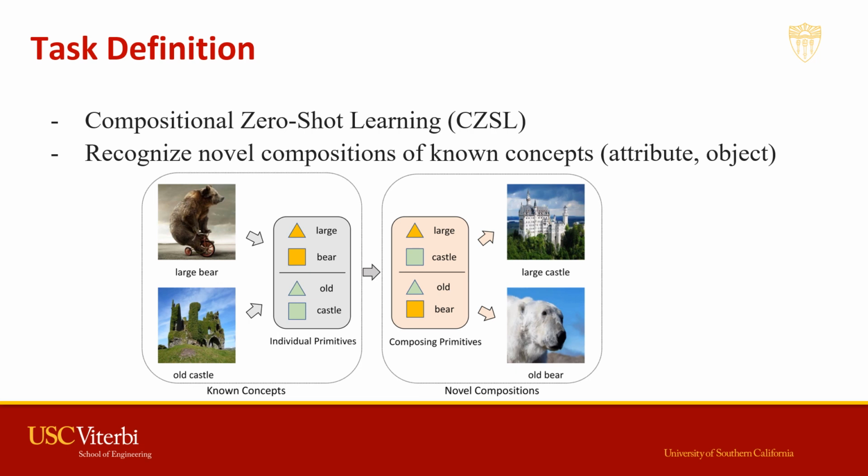Here's an example. Attribute large and object bear are known from large bear, while attribute old and object castle are known from old castle, and the model is required to combine these concepts in a different way and recognize large castles and old bears.